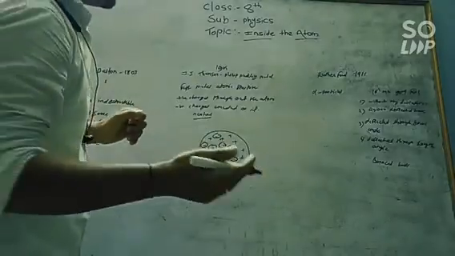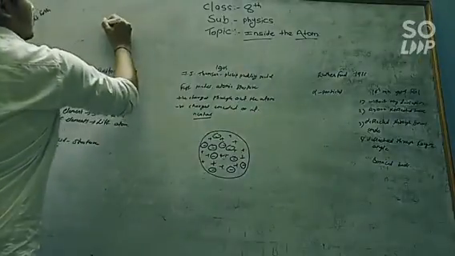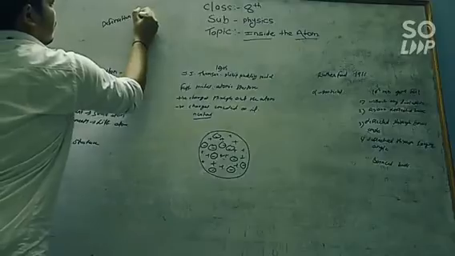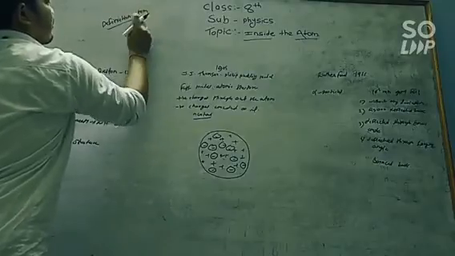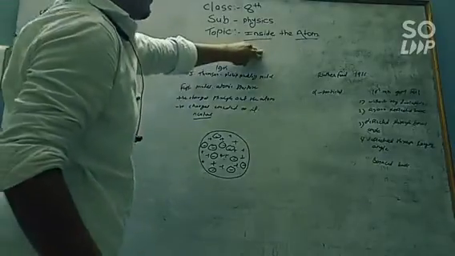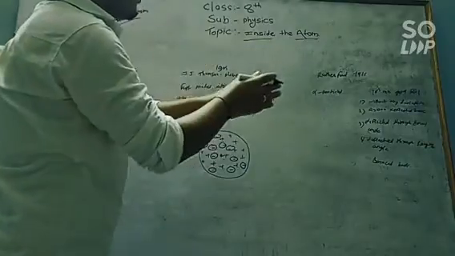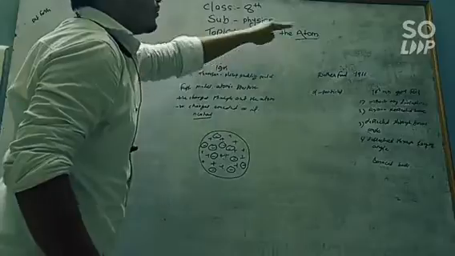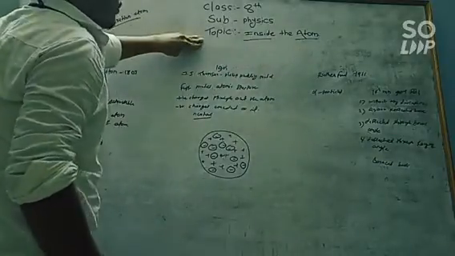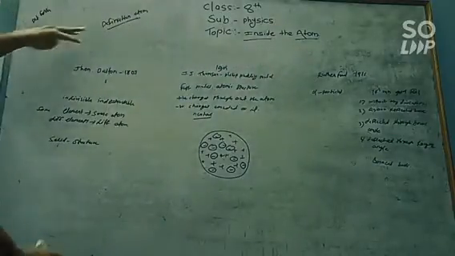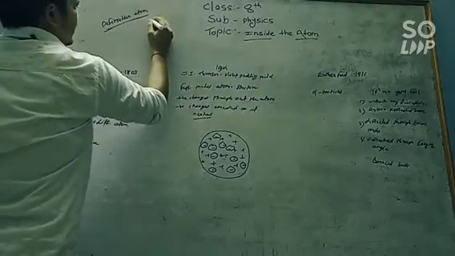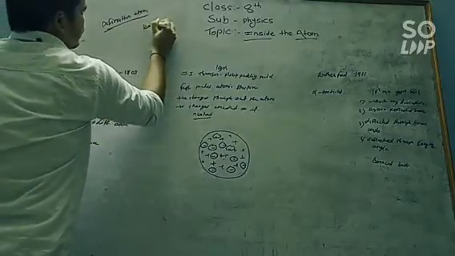In the previous lecture, we studied the definition of the atom. The atom forms the molecules, and the molecules form the matter.